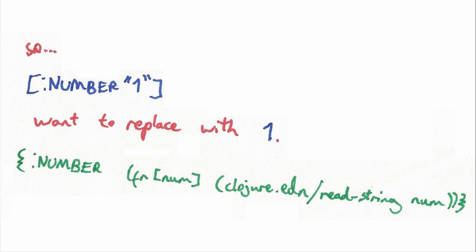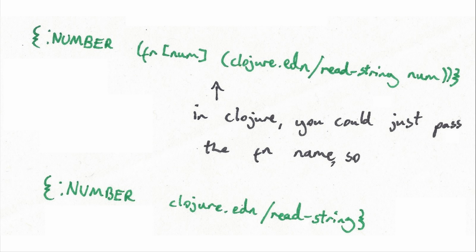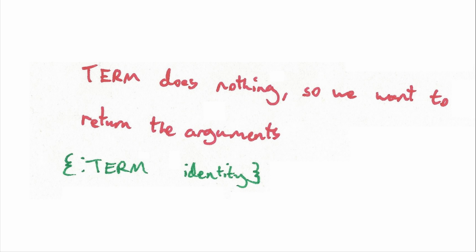Smart Clojure programmers amongst us probably realized that this is not so helpful actually, having a function that passes the value straight to another function. So we could actually just pass that function directly to it. So we have number, and we say, hey, this is the function that's going to translate a number for us. So term does nothing. So we only want to get rid of everything term is doing. So we pass it the identity function. So that means it takes its argument and returns its argument. That means the term is then removed from the values.